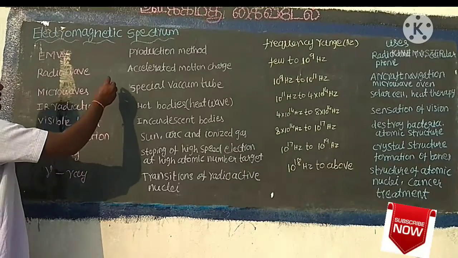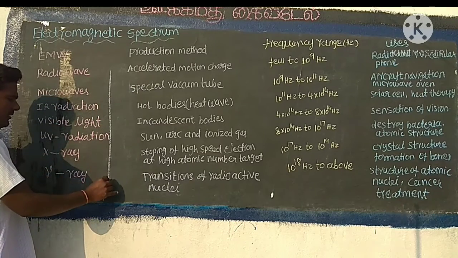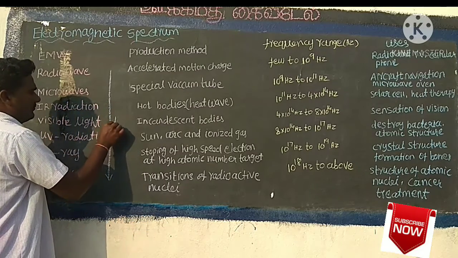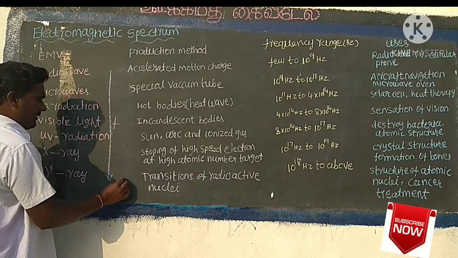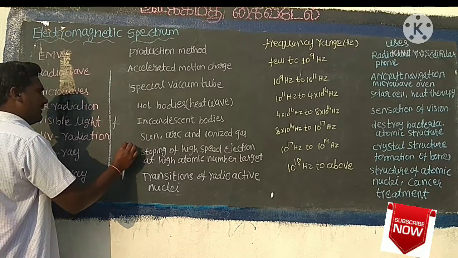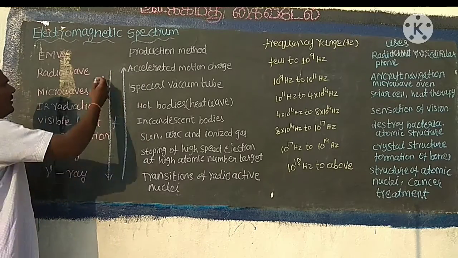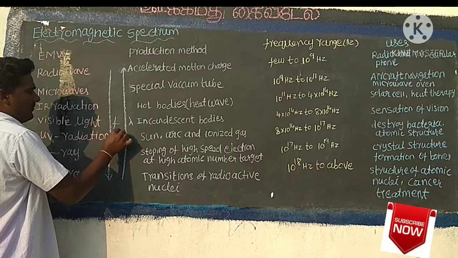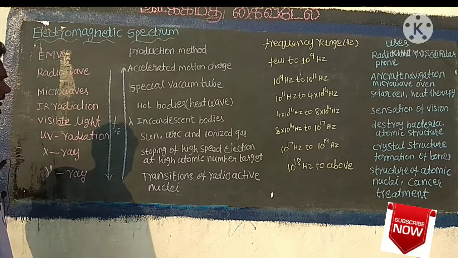We know three important points of the electromagnetic spectrum. First one, the frequency increases from radio wave to gamma ray. The wavelength increases from gamma ray to radio wave. The frequency increase means energy also increases.